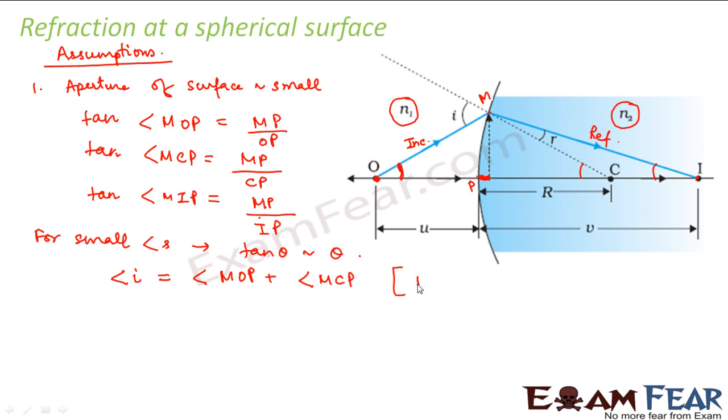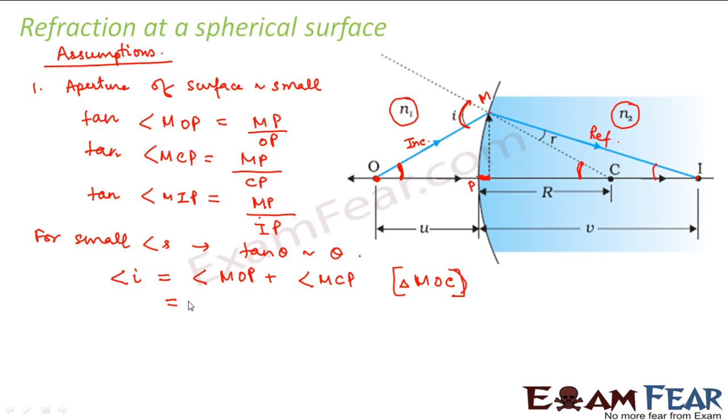If you look at the triangle MOC, consider the triangle MOC. If you consider this triangle, angle I is an exterior angle. So this exterior angle should be equal to the sum of the opposite interior angles. Therefore, angle I is equal to angle MOP plus angle MCP.